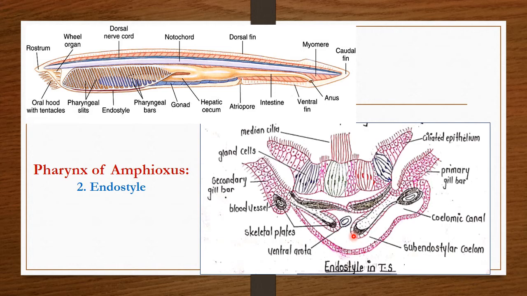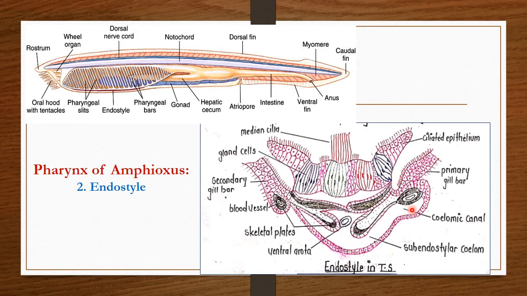Again, you can observe the subendostylar coelomic cavity or subendostylar coelom here, which encloses the ventral aorta as well as the coelomic canal.